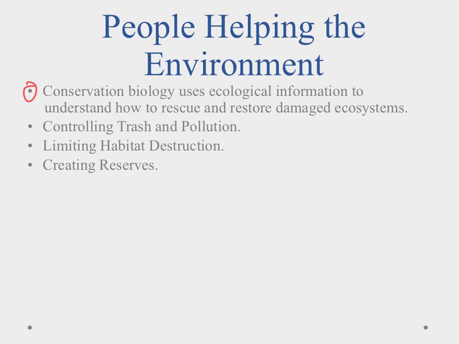Conservation biology uses ecological information to understand how to rescue and restore damaged ecosystems. So recognizing what the ecosystem should be like, what the impact of humans is, and then how we can restore that and reduce the further impact on those ecosystems. Some of the ways we do that are we control the amount of trash and pollution that we're putting out there. We can start limiting habitat destruction, and we can even start creating reserves, which are pockets where we try and preserve that native ecosystem and the wildlife that's associated with it.